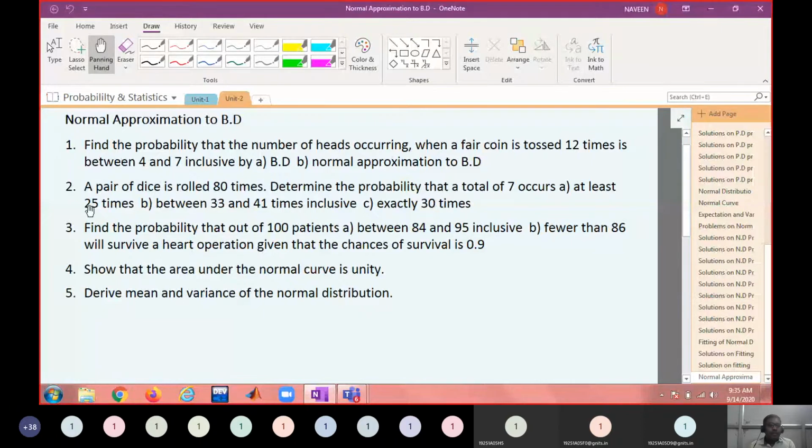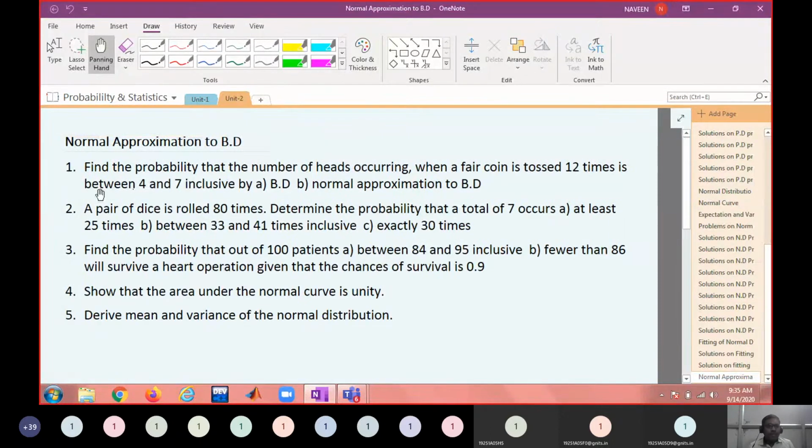Note down the first problem. Find the probability that the number of heads occurring when a fair coin is tossed 12 times is between 4 and 7 inclusive, by binomial distribution as well as normal approximation to binomial distribution. Okay, so we shall solve these problems.